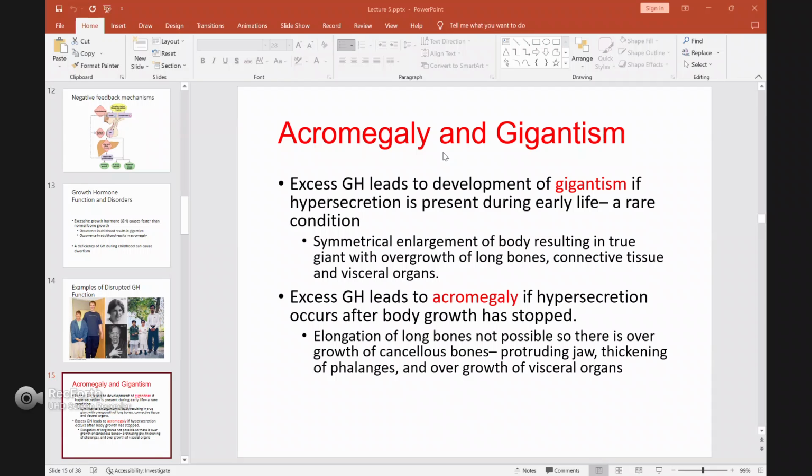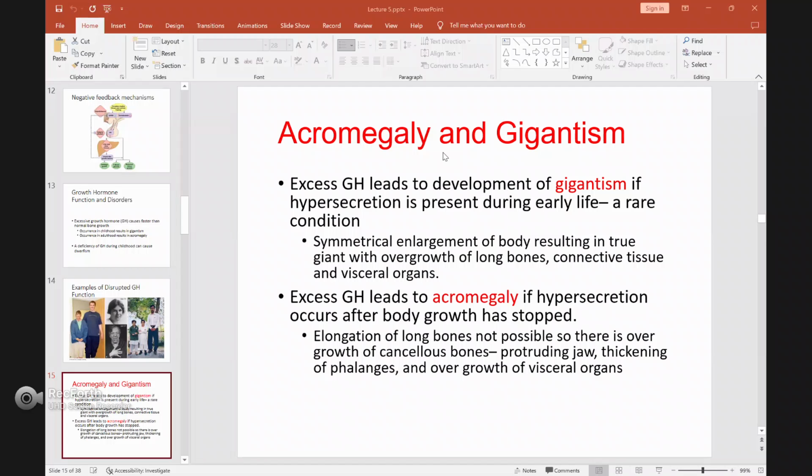Hypersecretion occurs after body growth has stopped. The body has already stopped growing because you reached adult level, but suddenly a disorder causes excess growth hormone. Most parts have stopped growing, but some tissue and bone can still grow because of the excess growth hormone. So elongation of long bones is not possible, and there is overgrowth of cancellous bones.